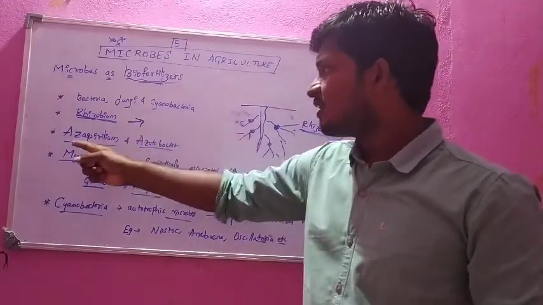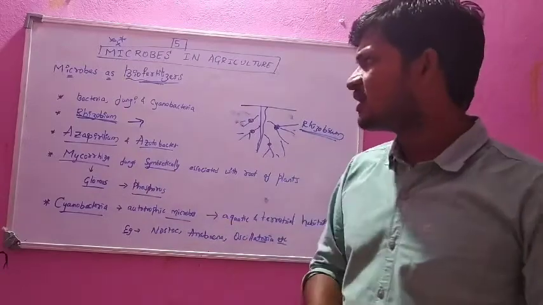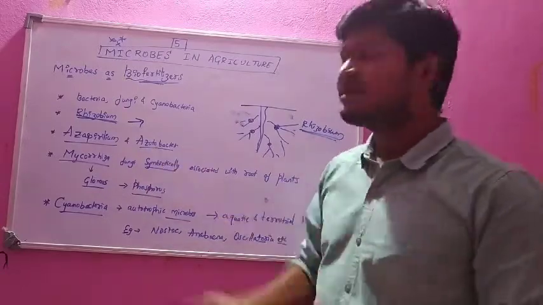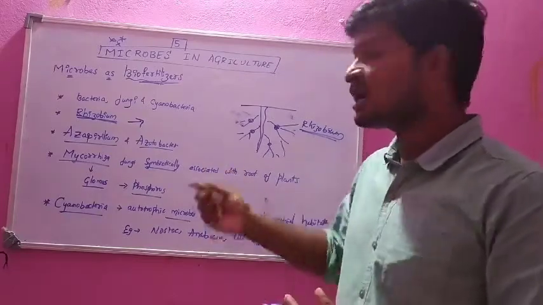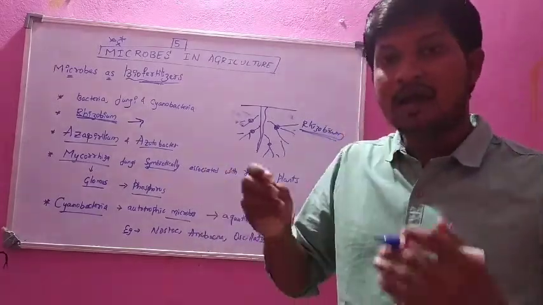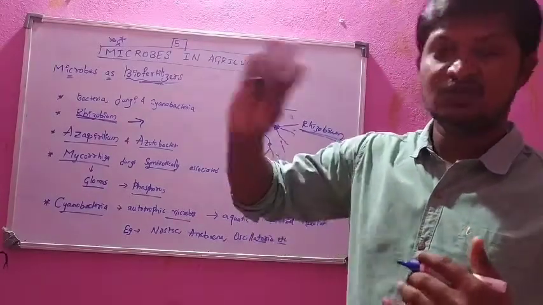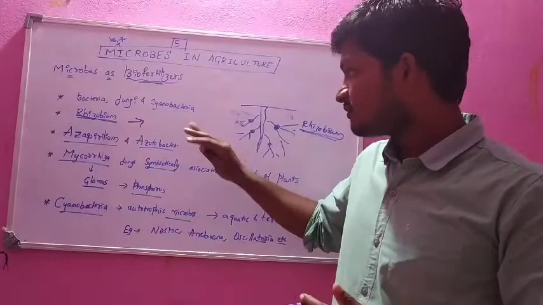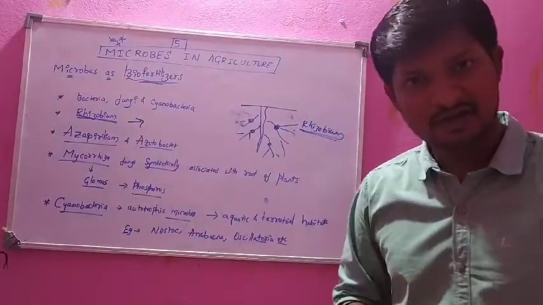Next are azospirillum and azotobacter. These also come under bacteria. These are free-living microbes which fix atmospheric nitrogen and increase the nitrogen content in the soil. They are also used as biofertilizers.